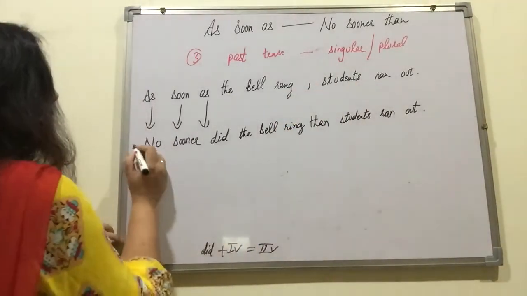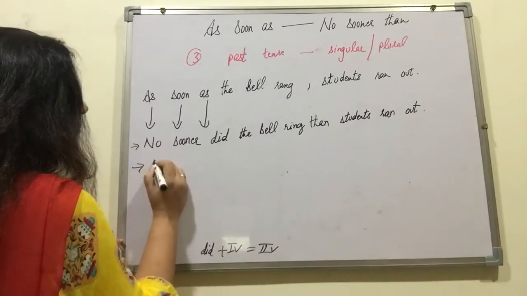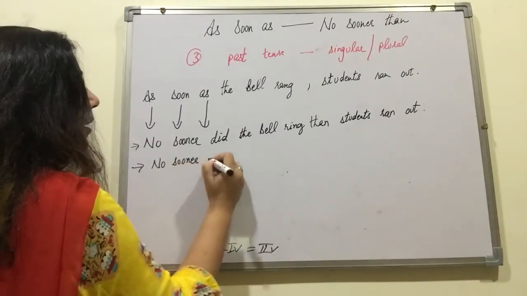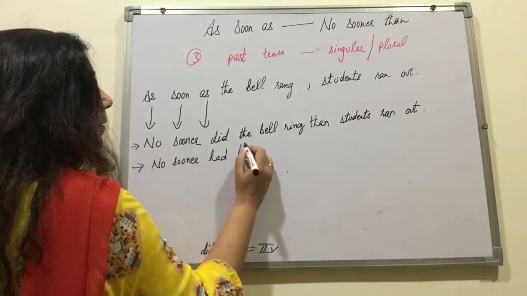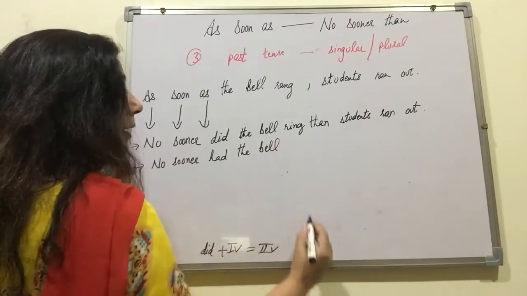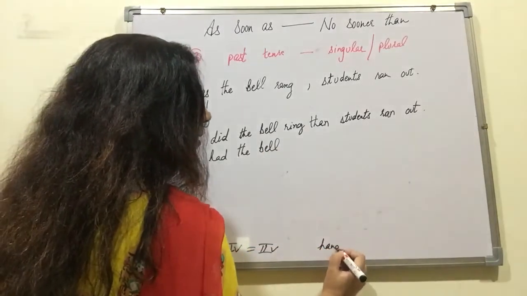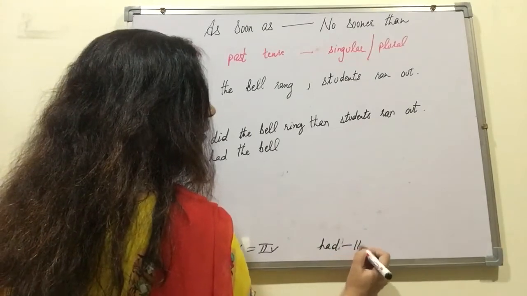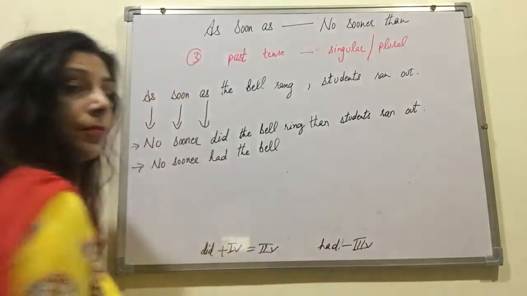We can also make this sentence with had. No sooner had the bell. Now again, what is the next grammar rule? Had always takes the third form.